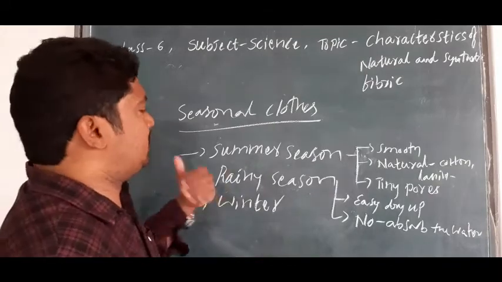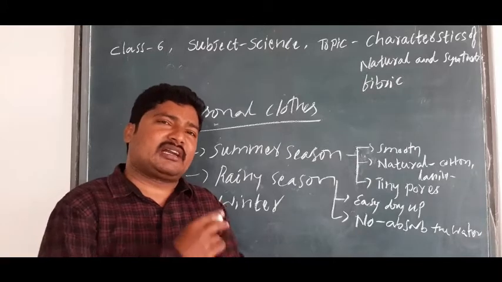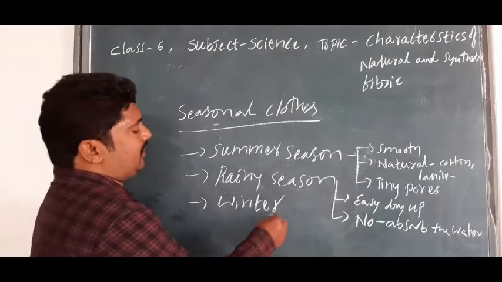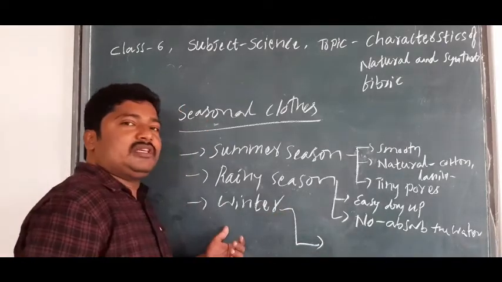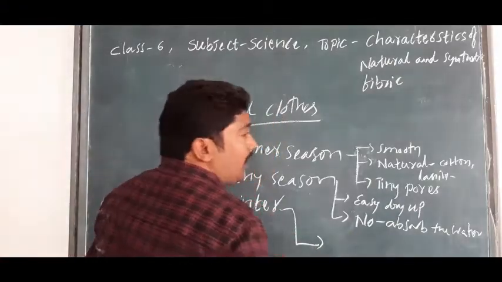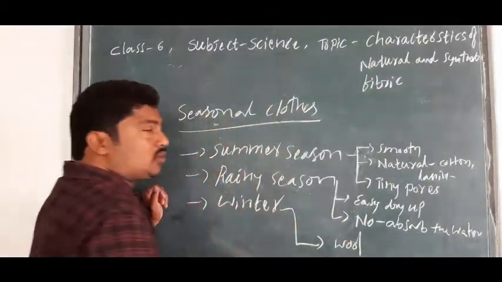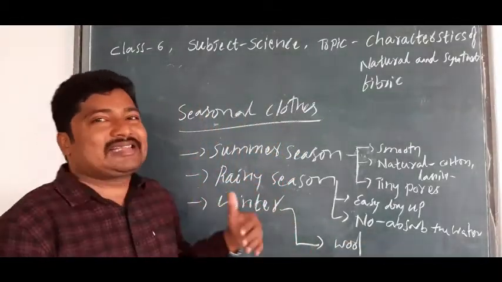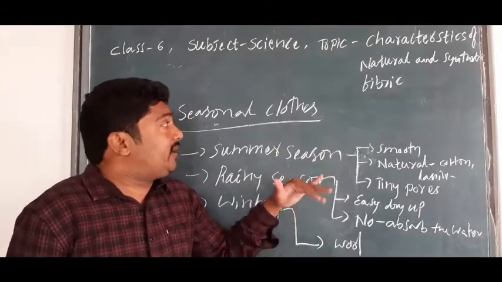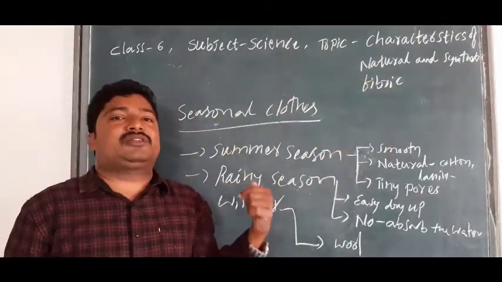And another one is easy to dry up also, and lightweight. It's rough to catch the cloth. And coming to the point of the winter season, very thick cloth is required. So that is animal fibers like wool, isn't it? So wool and the fur, it's the skin of the animals, isn't it? So these kinds of things we depend upon according to the characteristics and the seasonal fibers also.